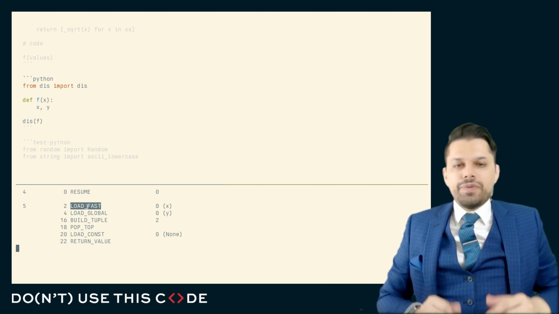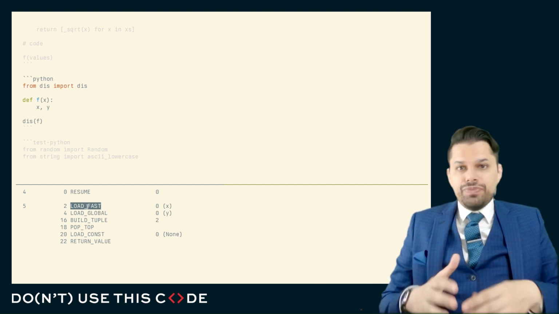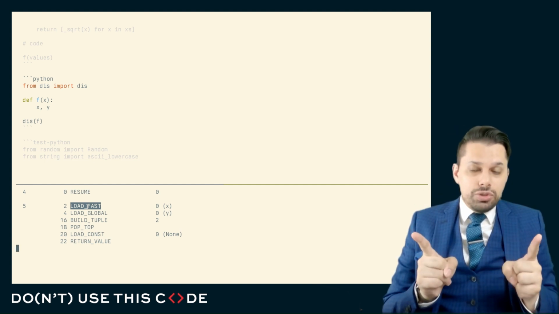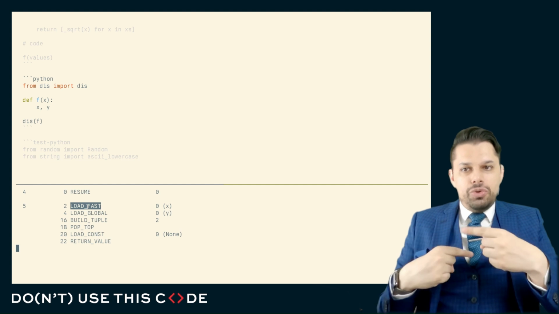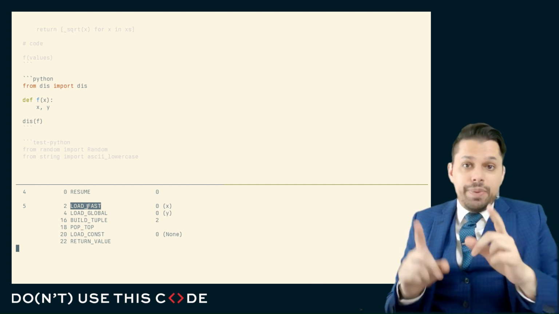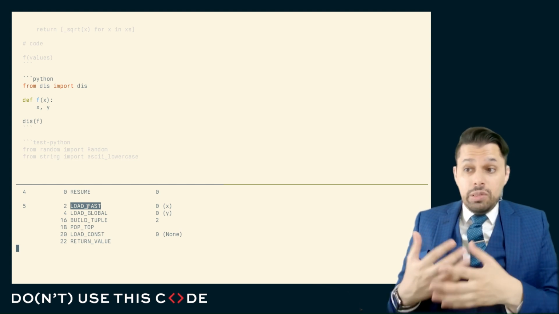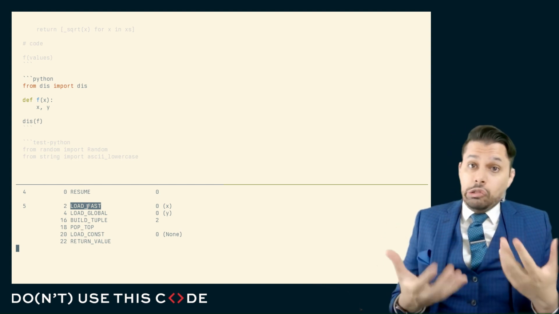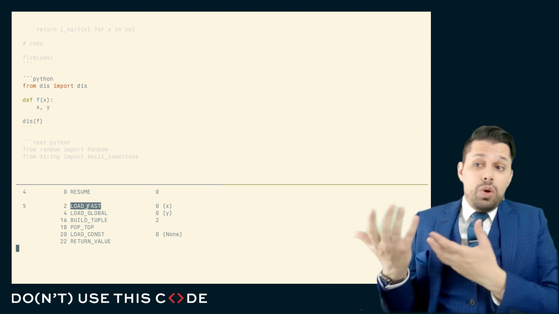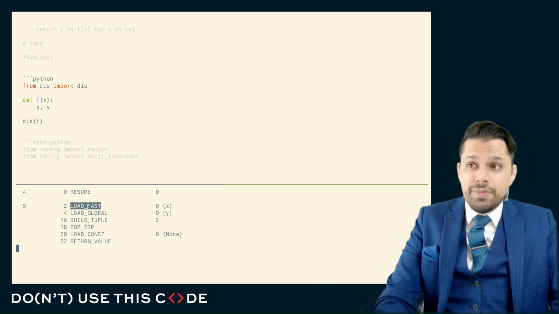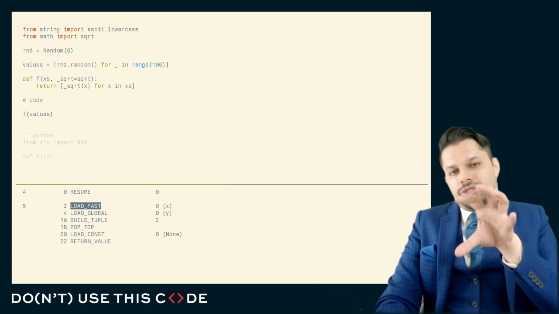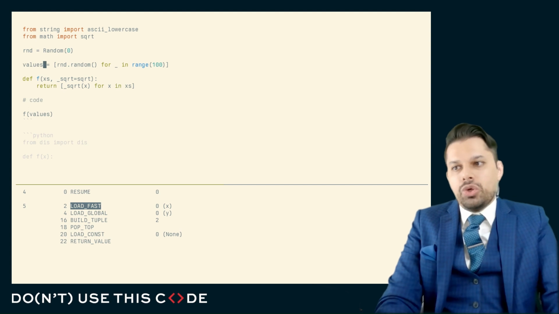You may be aware that when a Python function is executed, all of the local variables are put into a C array called fast locals. And every time you do a local variable lookup, you're not doing a dictionary style lookup, you're doing a lookup into a C array. So the reason this is called load fast is that looking up local variables is faster than looking up global variables, or at least it was when this bytecode was first named. And so as a consequence, you'll see in the Python standard library some tricks where you'll take global variables and shadow them as local variables.